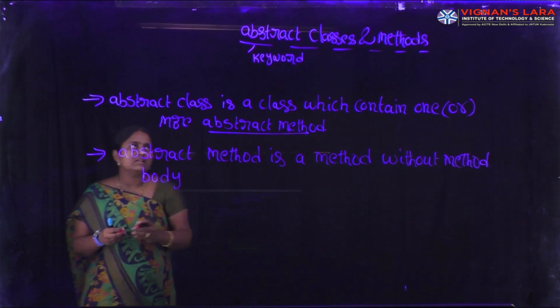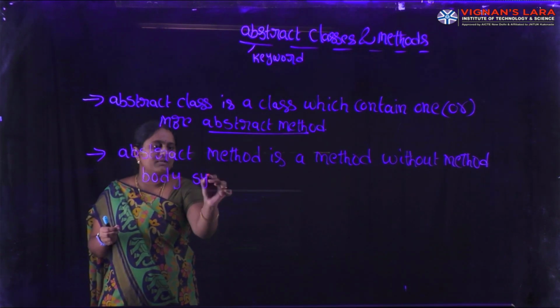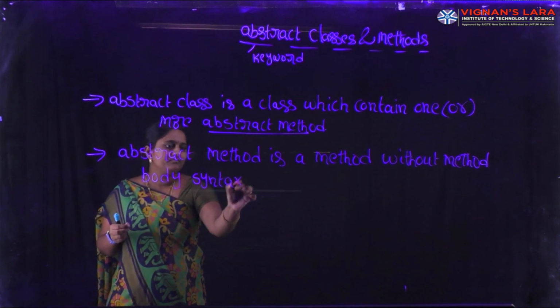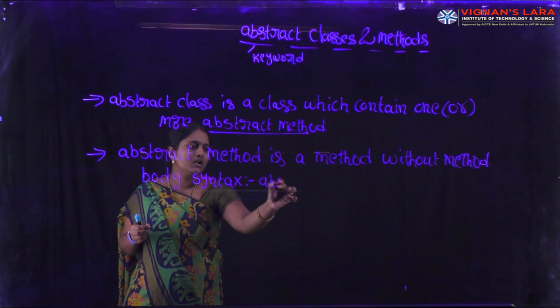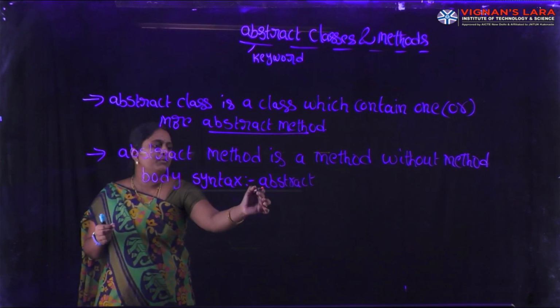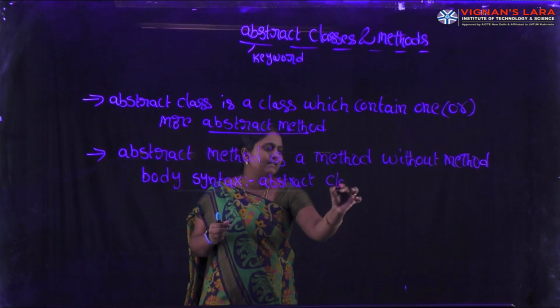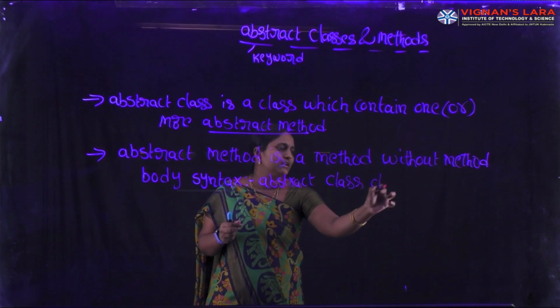What is the syntax of abstract classes and methods? Here I am writing the syntax. Abstract is a keyword; according to the naming rules, the first letter should start with a lowercase letter. Then the class name.